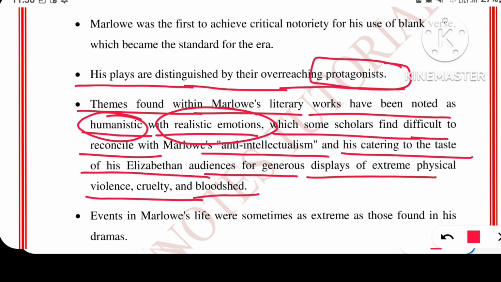So we have to understand that the characters that he created are so realistic that people get engaged to that. And he doesn't write about intellectuality because he doesn't want that to happen. He wants people to be morally upright and humanistic in nature, which is the basic essence of any human. And then comes development, intellectuality, and this and that. So, Christopher Marlowe followed to create a base, a foundation for the entire human race, and this is excessively accepted by the world.